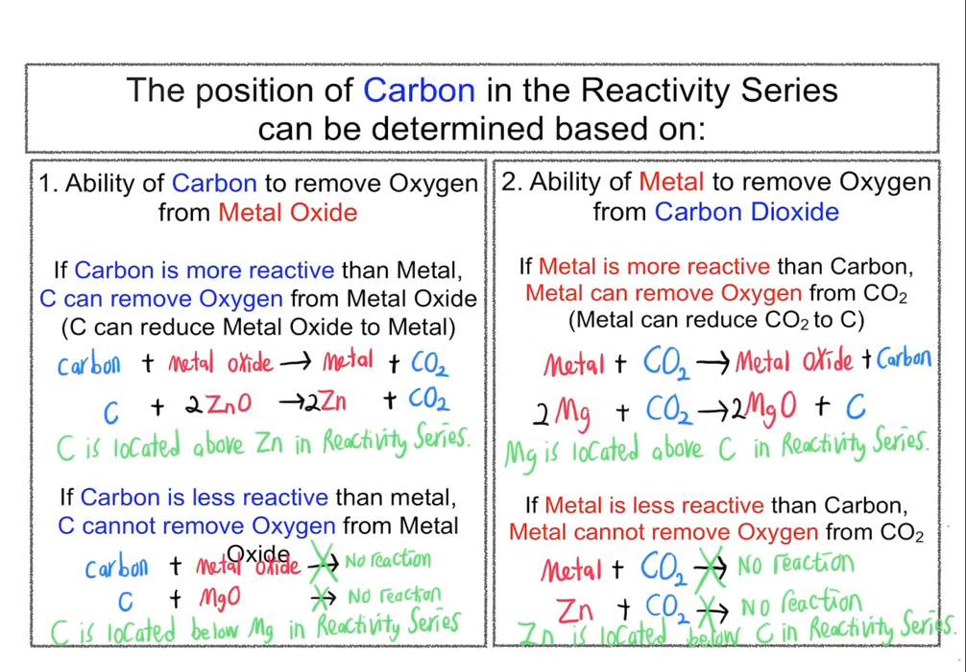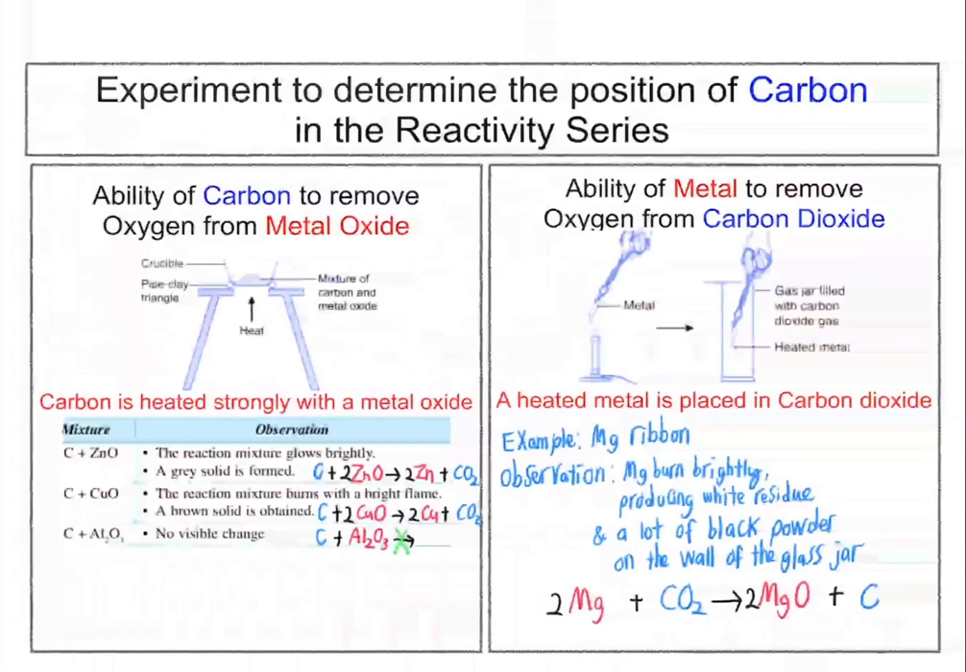However, hot zinc will not react with carbon dioxide since zinc is less reactive than carbon, or zinc is located lower than carbon in the reactivity series of metal. So let's discuss the experiment to determine the position of carbon in the reactivity series.